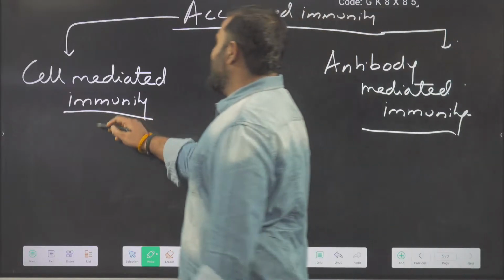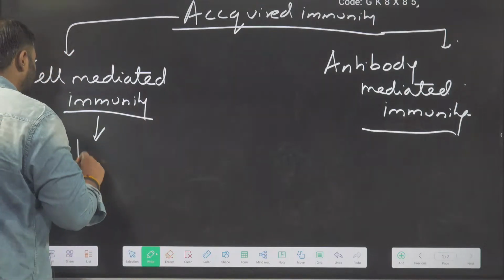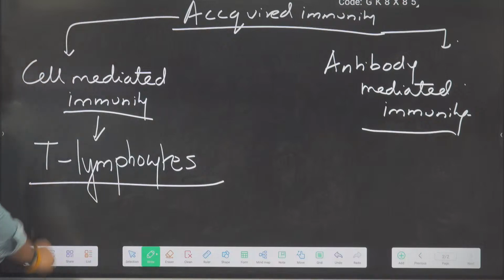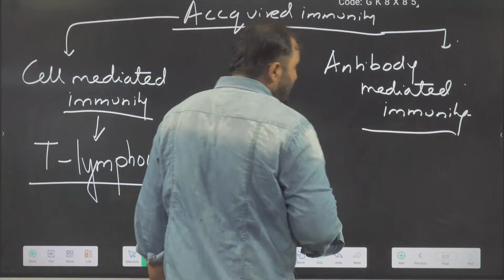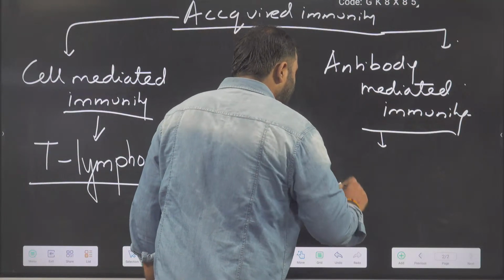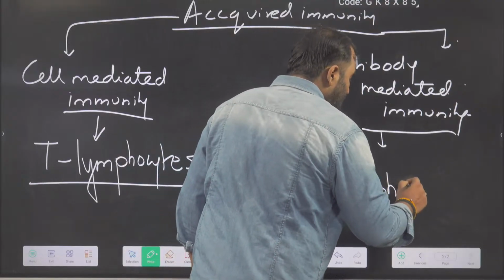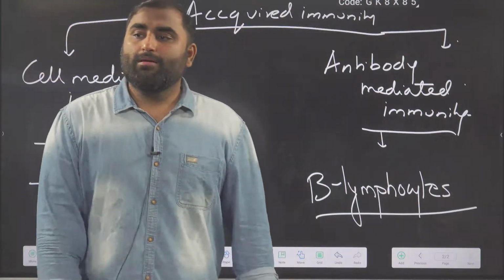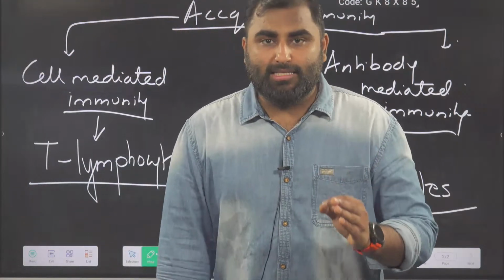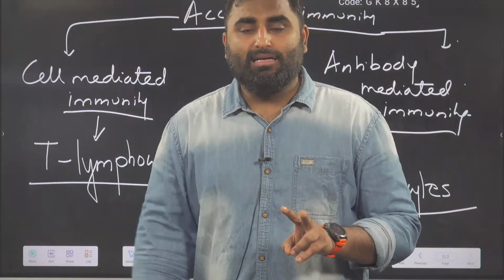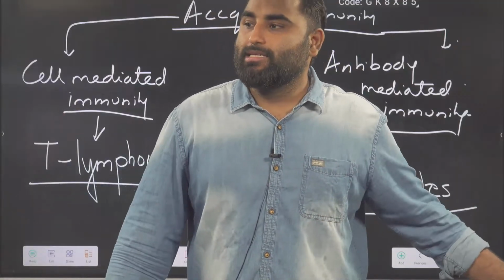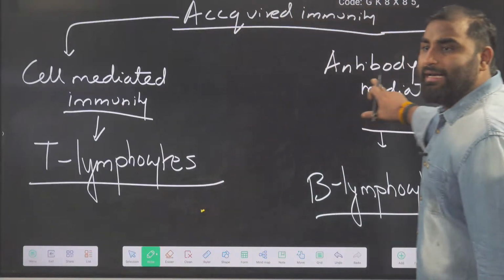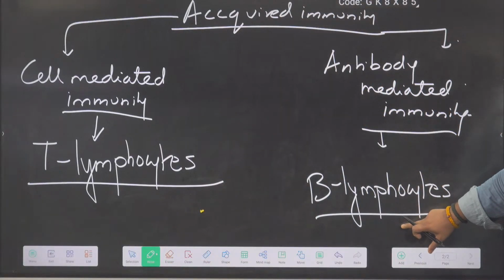And for cell-mediated immunity, what will be required? For cell-mediated immunity, we need the T lymphocytes. The T lymphocytes are responsible here, and for antibody-mediated immunity, your B lymphocytes are required. Which lymphocytes are required, guys? B lymphocytes. Okay? So just remember, lymphocyte is a type of WBC. There are two types, T lymphocytes and B lymphocytes. T lymphocytes will be responsible for cell-mediated immunity. Antibody-mediated immunity will be done by B lymphocytes.